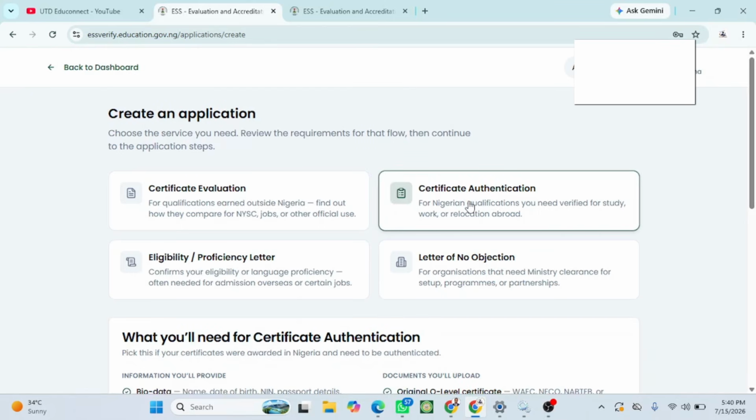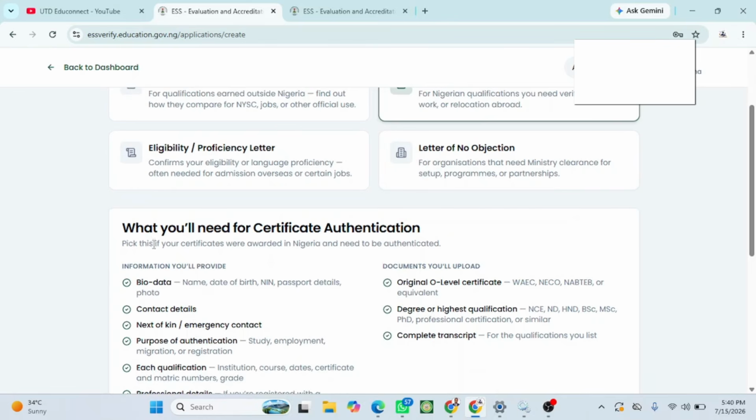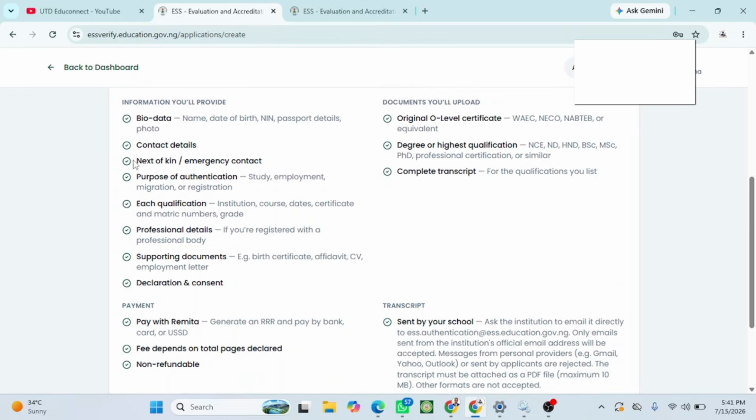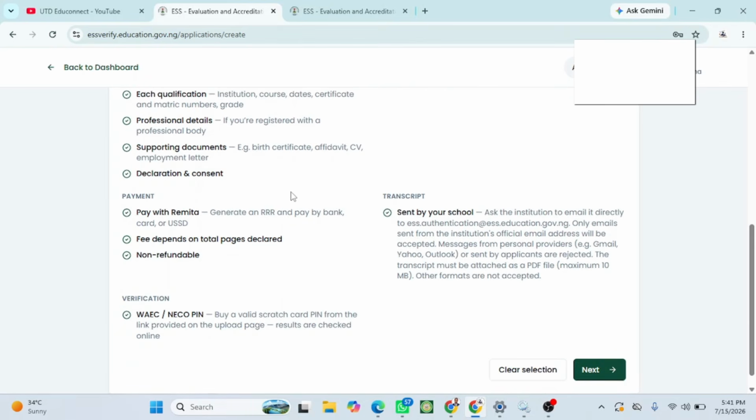So I will click on certificate authentication, and you will find more information on what you need for certificate authentication. You can read the information here. This is very important. Ask the institution to email it directly to this email address. This is the Ministry of Education email address. Only emails sent from the institution's official email address will be accepted. Messages from personal providers like Gmail or Yahoo, or sent by the applicant, are rejected. It must be attached as a PDF file.